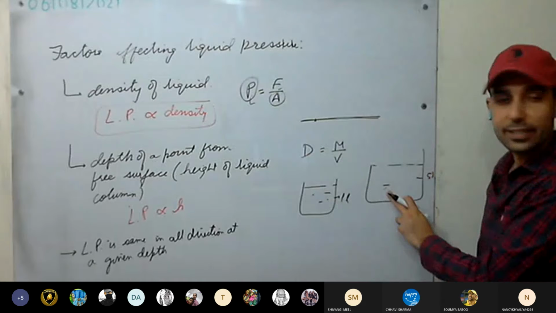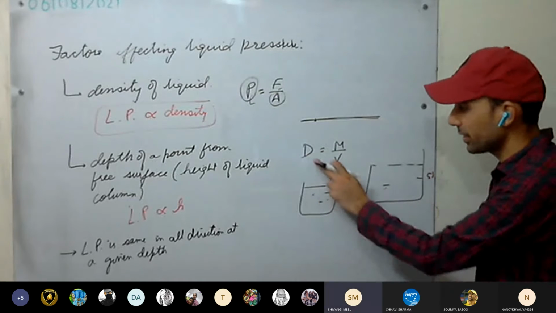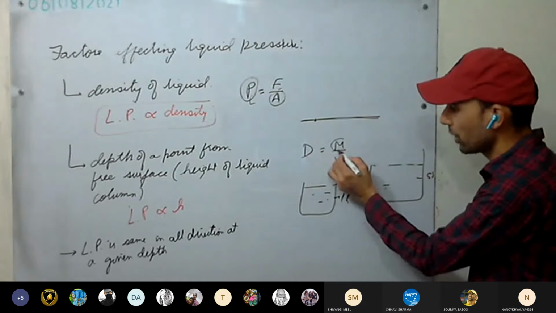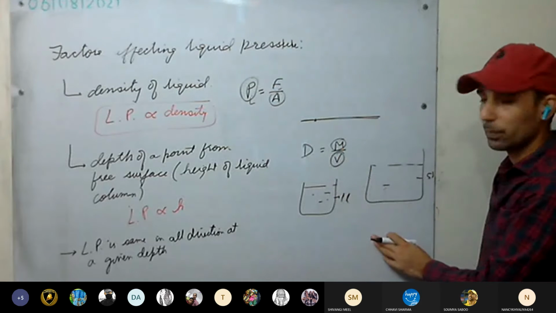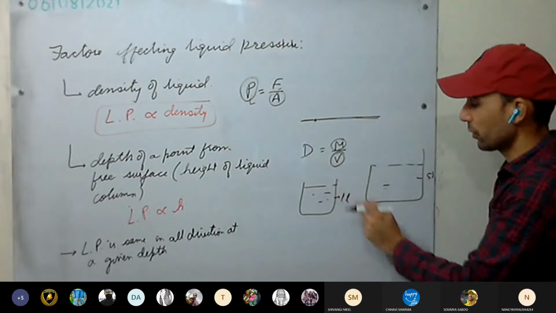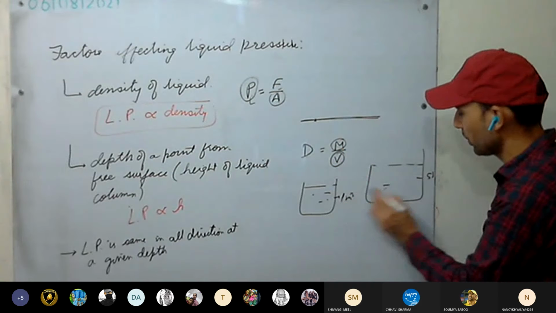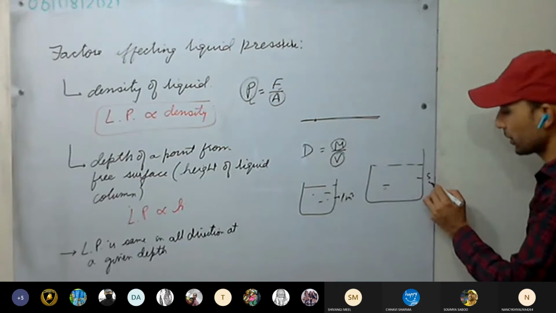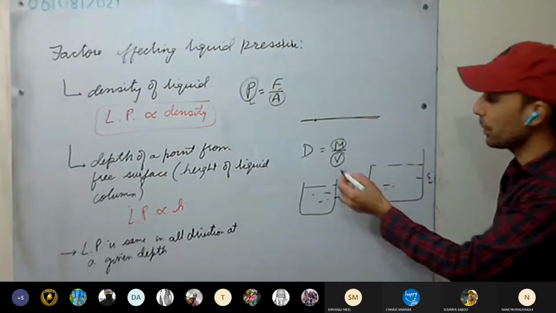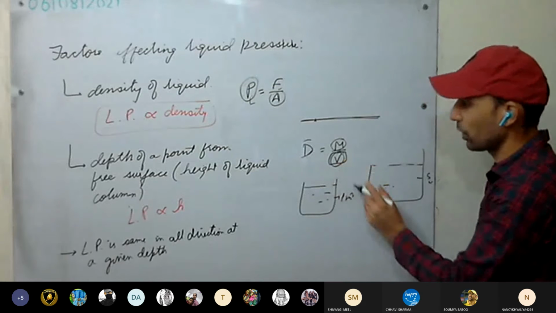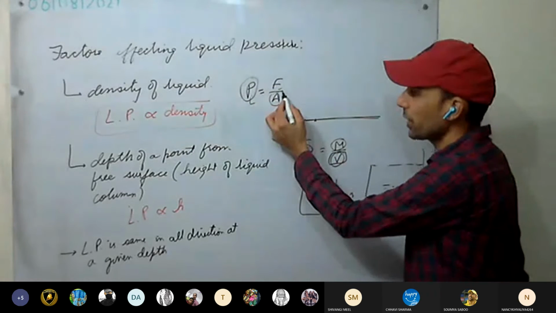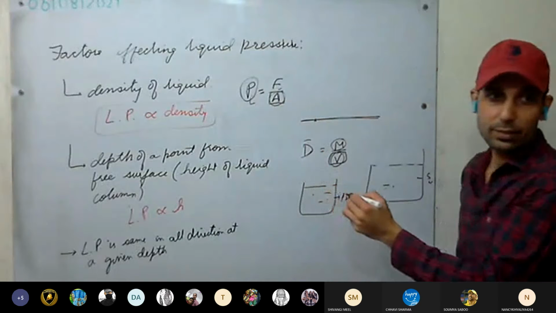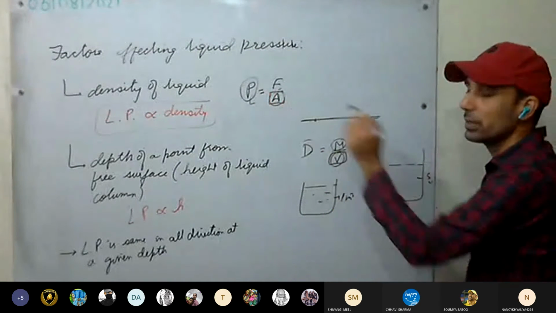Has density changed? No. Density remains the same because density is mass per unit volume. Or you say 1 meter cube here, and here you take 5 meter cube. Volume increases, but it doesn't matter because we are calculating density per unit volume. Similarly, pressure we are calculating per unit area. Therefore, it does not depend on surface area.